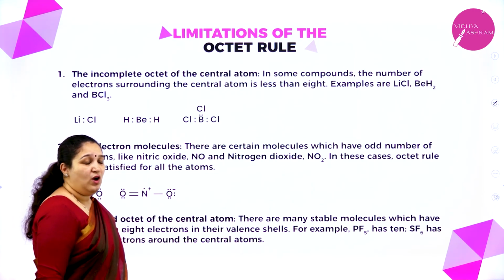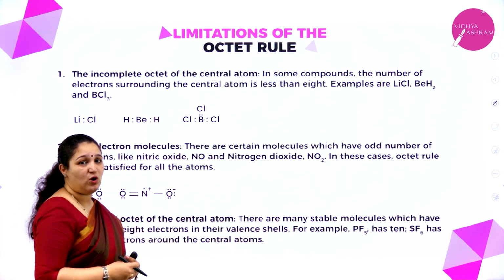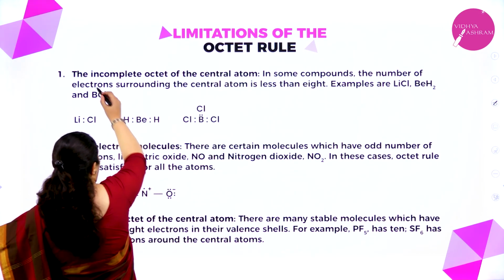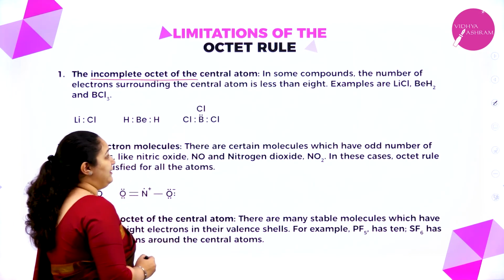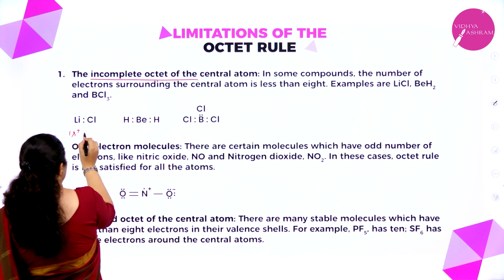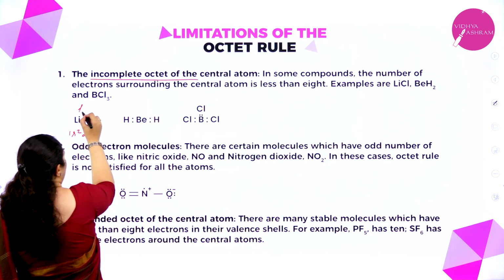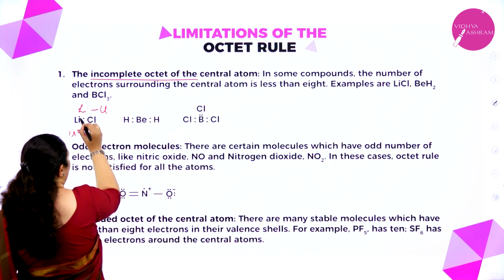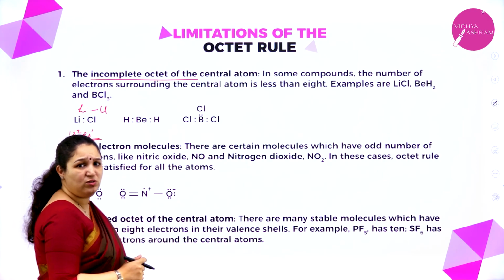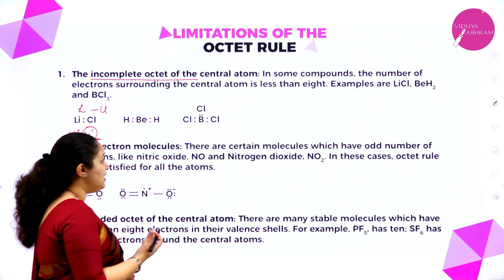See, all of the molecules are not following the octet rule. So there are some limitations for the octet rule as well. What are those? First one, the incomplete octet of the central metal atom. For example, you observe lithium. Lithium has got 1s2, 2s1. So it has got one more electron in bonding between lithium and chlorine. So it has got 1s2, 2s2. It has not got 8 electrons. In the valence shell, it gets only 2 electrons.